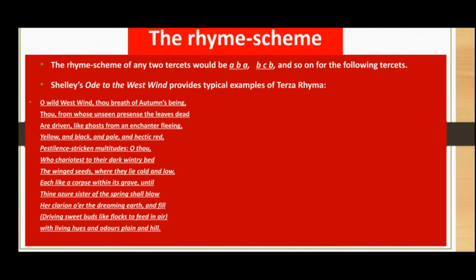You can see in this stanza that line number 1, being, is rhymed with line number 3, feeling. So being will be A, and dead will be B, and feeling will be A. So A, B, A, and then we have read, which will be B, and then we have though, and we don't have such a rhyme with the previous one, so we will put C here. Then we have bed, bed again, that is B. So A, B, A, and then B, C, B, and so on.